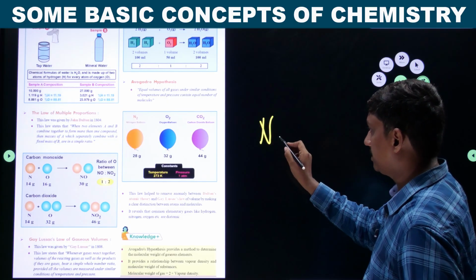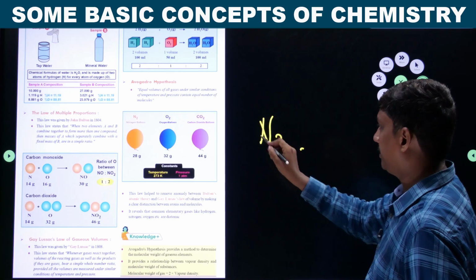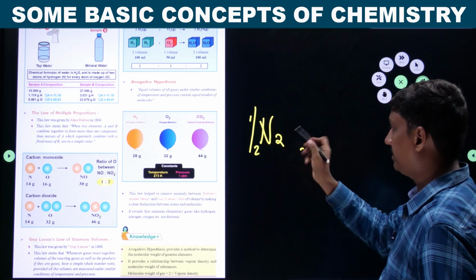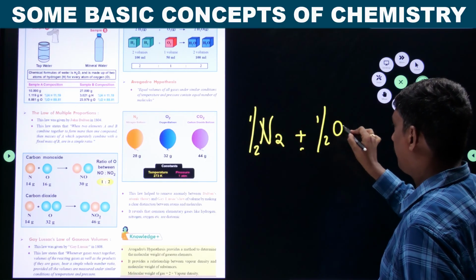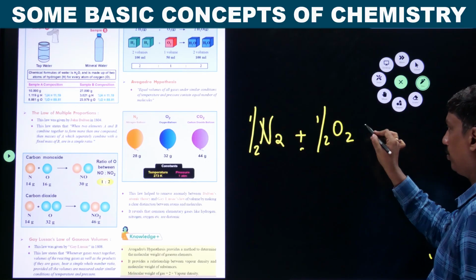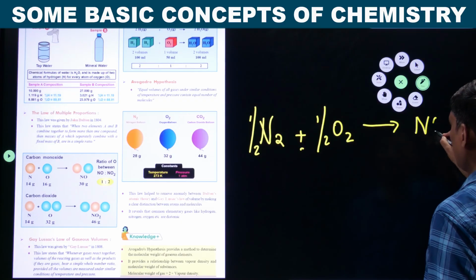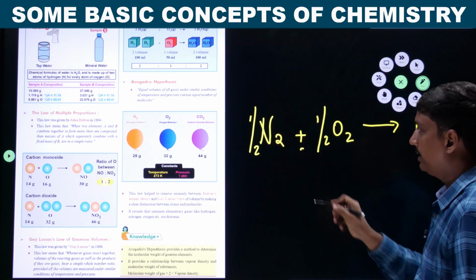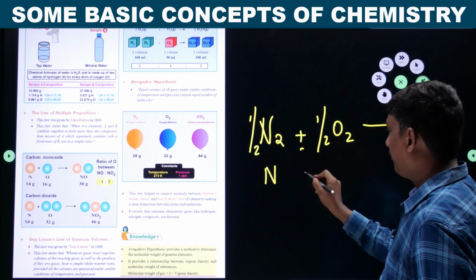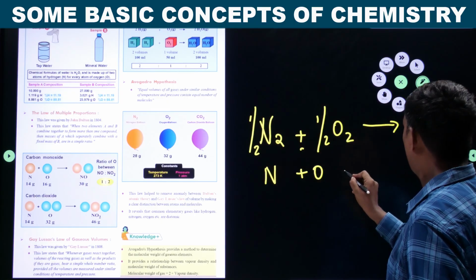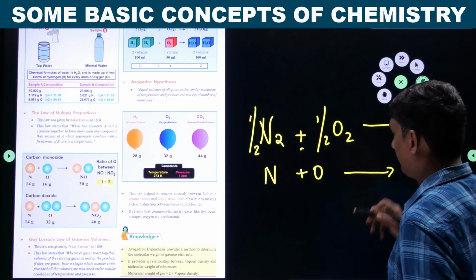Usually nitrogen should be in the form of N2. Half N2 means nitrogen only. Then half O2, it is O, it gives NO. Half N2 means N, half O2 means O, it gives NO.